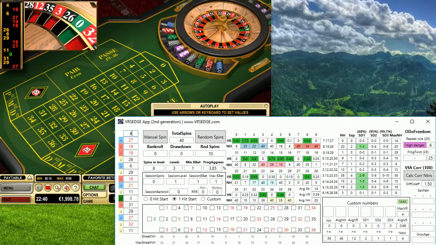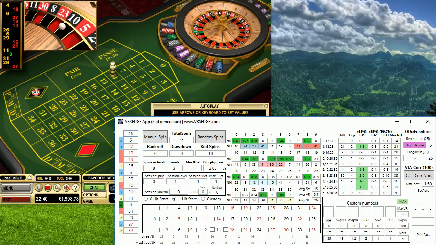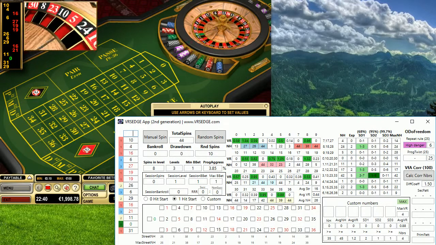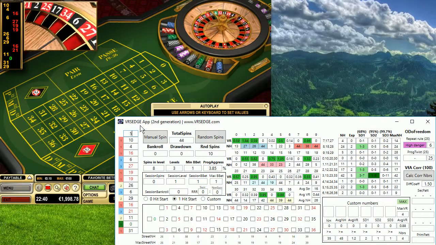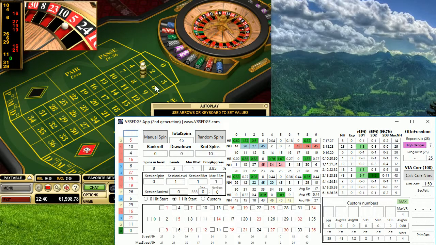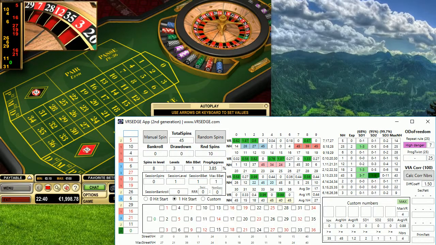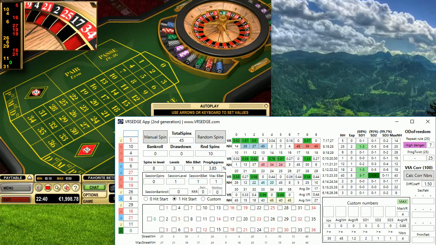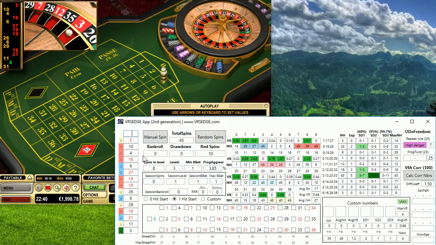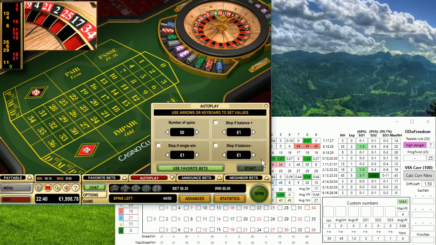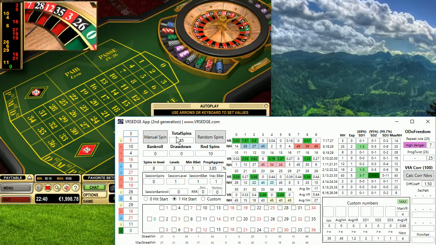So let's see whether our idea to bet on these 4 numbers would bring us profit within, let's say, the next 20 spins. If yes, you have a good hint of what to bet on. Currently you can see these 4 numbers are already reaching the second standard deviation. At least 1 hit should be there, and there is the one. So now I stop generating the numbers, and you can see what happened.